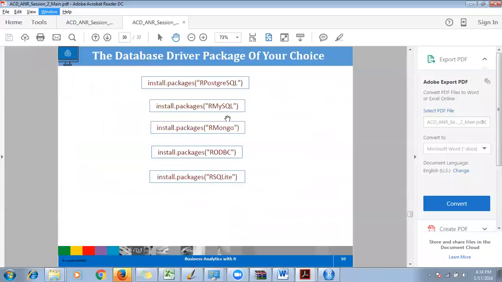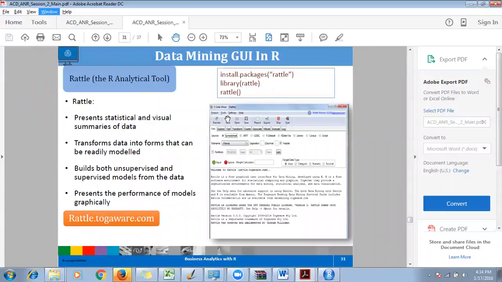A couple of more things which I have left for the next classes: there is a package called data mining GUI. GUI means it's a window where you can actually play. We don't need to write code. You can just select some data sets and run some algorithms onto it. But we're going to introduce that later.